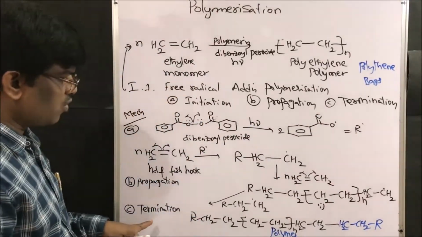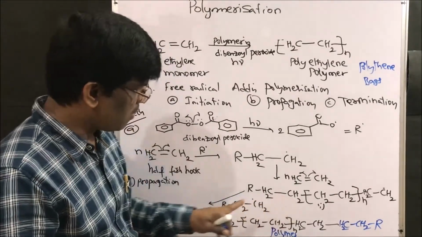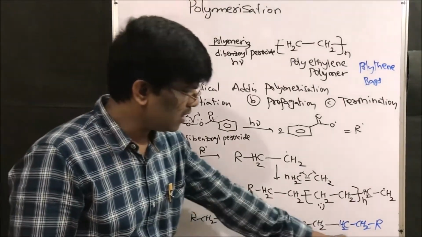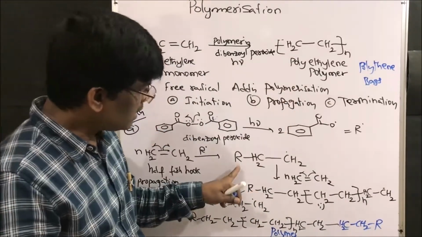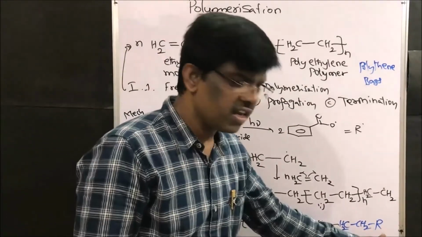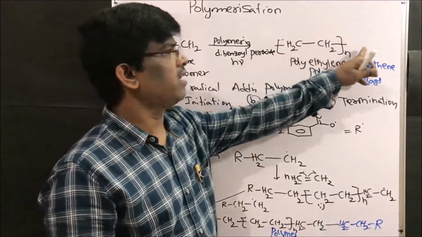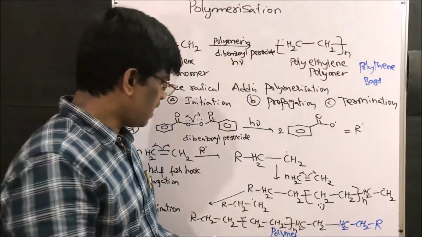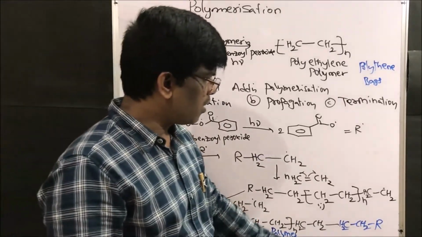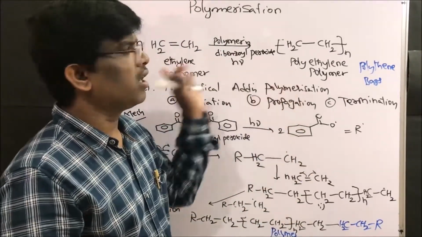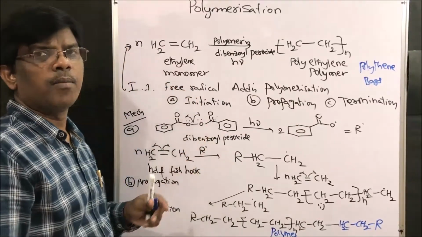So termination, it is going to terminate. This polymer may react with this to give this polymer. So this is the total polymer, right? And this side, so this is two sides. It is very simple. That is why usually you will not get R at the end. Don't worry, right? So CH2, right? This is the polymer we are going to get, and this is polyethylene. This is how we get polyethylene.